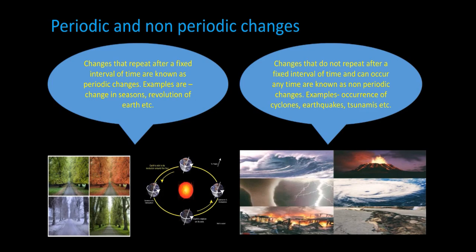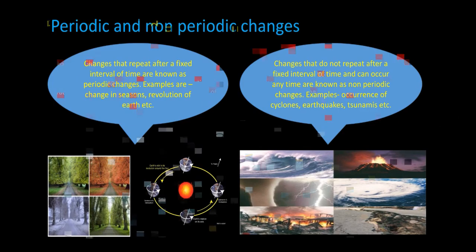So these are examples of non-periodic changes in which there is no fixed time interval. Natural disasters can occur at any time. Earthquakes can occur at any time. So all these changes do not require any fixed time interval to occur. So these kinds of changes are called non-periodic changes.